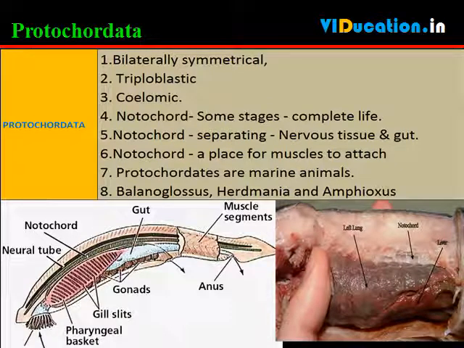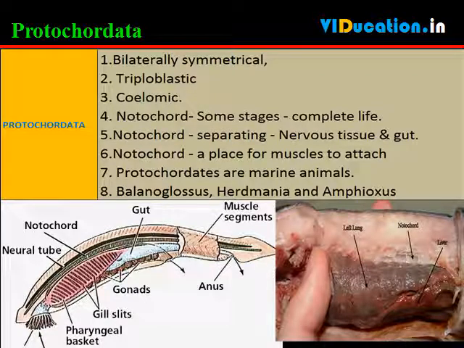Notochord is the chief distinguishing feature of chordates. It is a flexible rod-like structure which lies between the dorsal nerve tube and the gut. It is mesodermal in origin. It increases locomotory power and provides internal support. It supports the body in the case of the lower chordates, while in higher vertebrates, it is present only during embryonic stages, and after that it is replaced by a vertebral column. Vertebral column is a bony structure made up of vertebrae and protects the spinal cord.